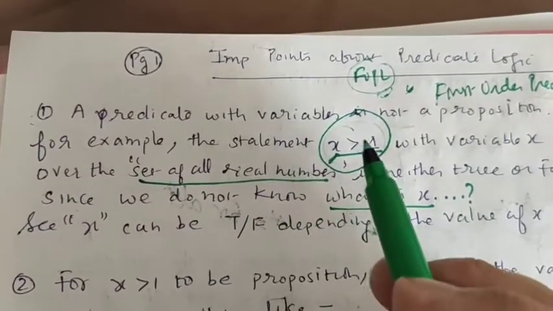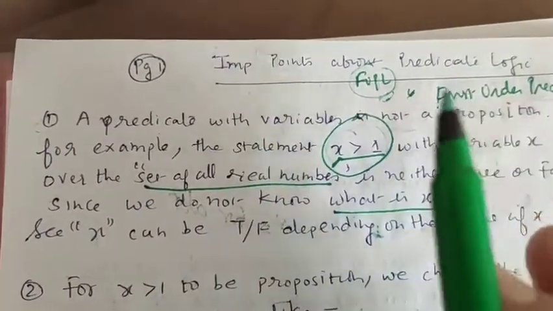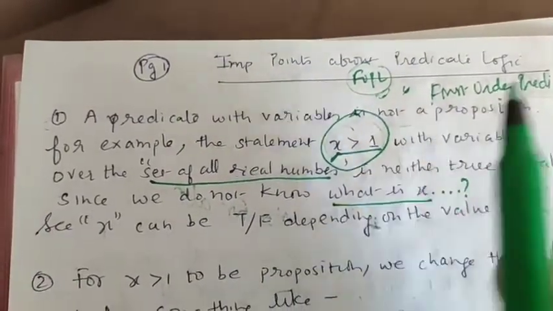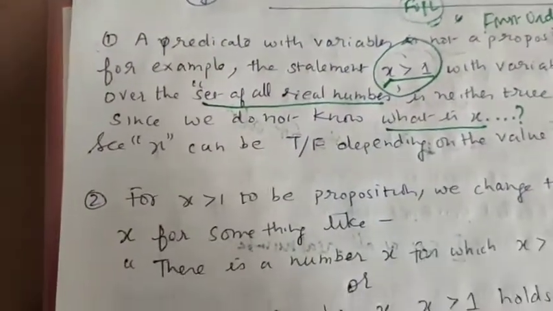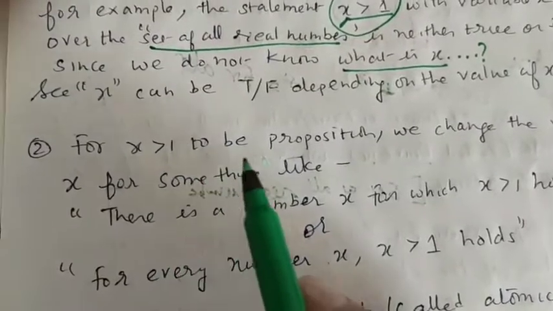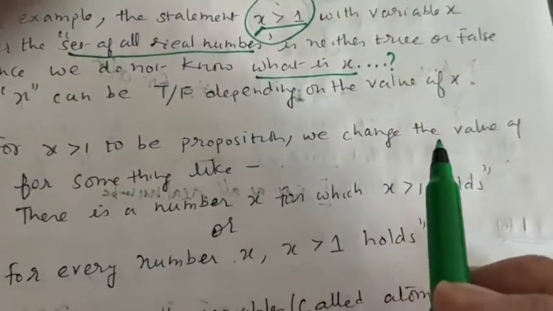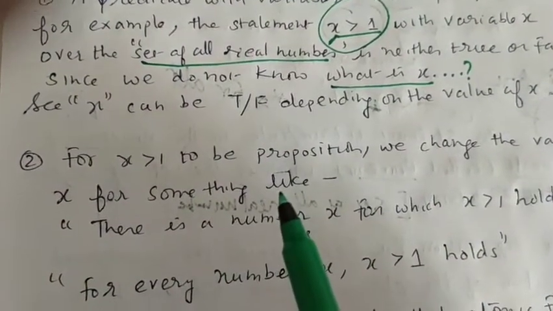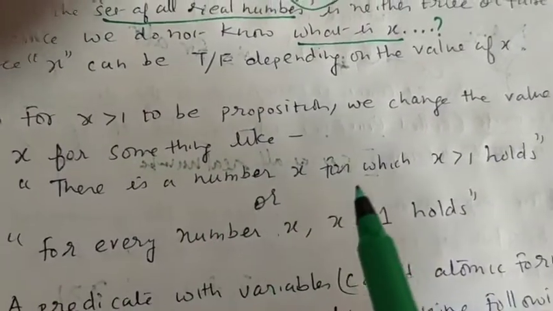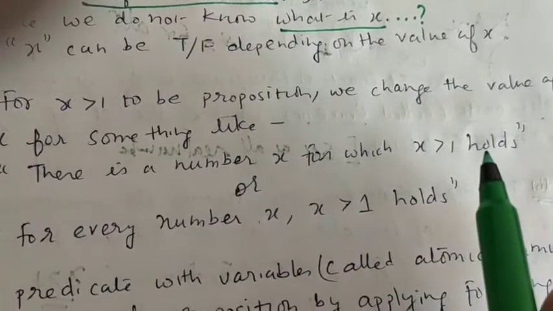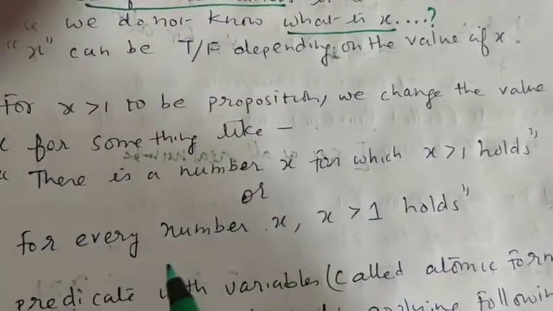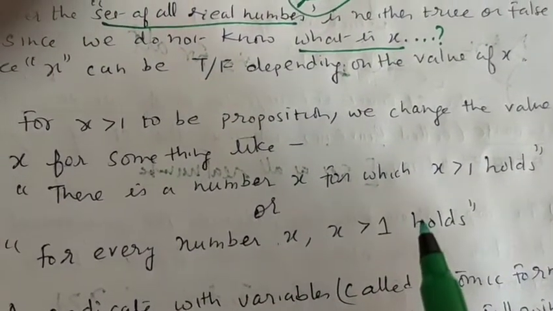You can say this is a type of relation. Predicate logic is similar to a relation. For x greater than 1 to be a proposition, we change the value of x to something like: there is a number x for which x greater than 1 holds, or for every number x, x greater than 1 holds.